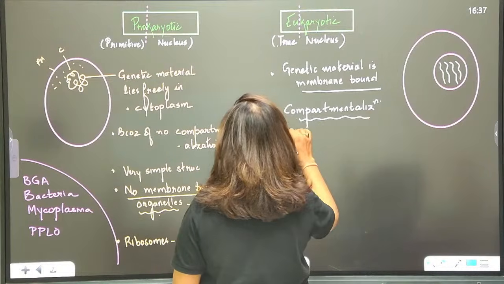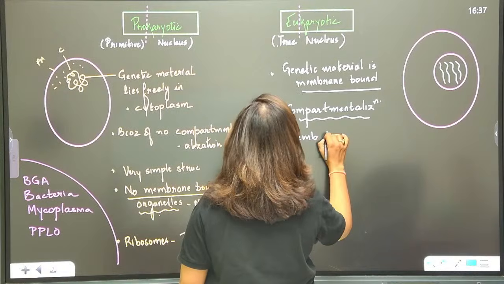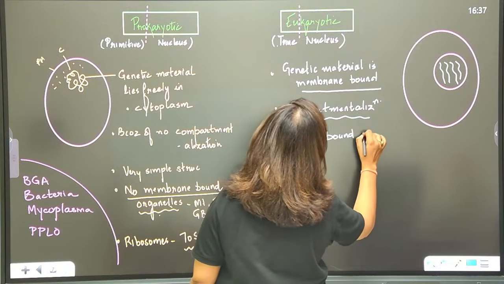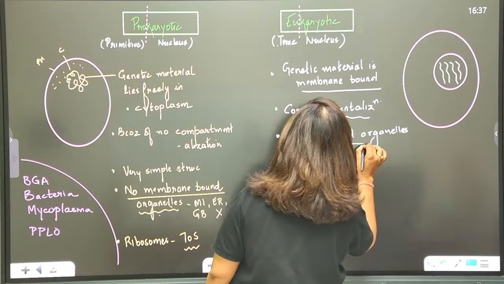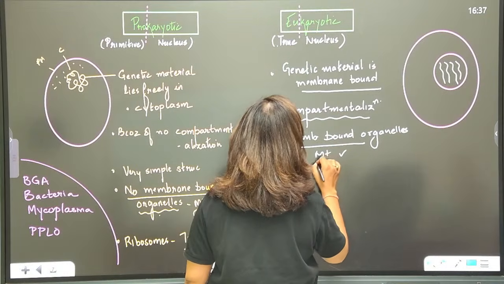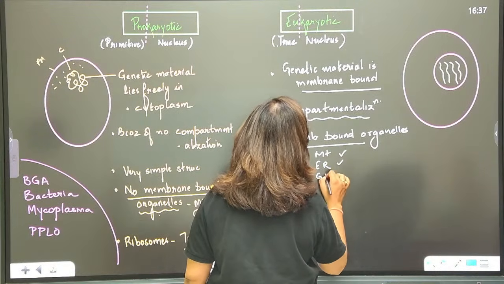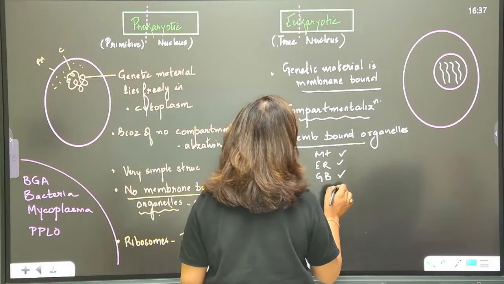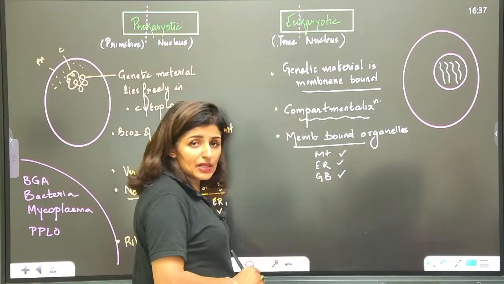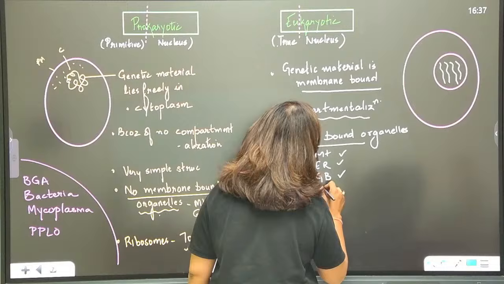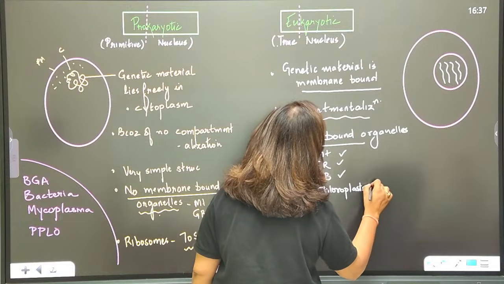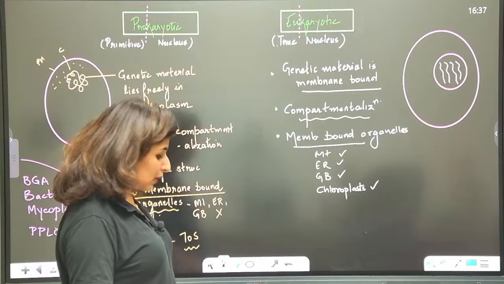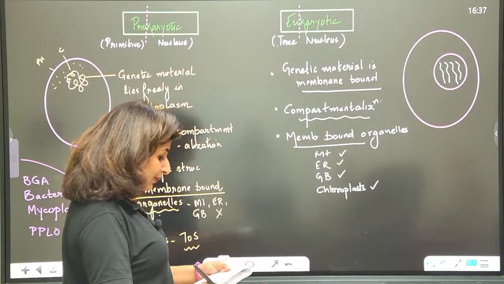So there are membrane bound organelles present here. Which are the membrane bound organelles? We have already told you, mitochondria, ER, Golgi bodies. We'll discuss each one of them gradually, right? All these structures are present. Is that clear? Chloroplasts, that means plastids, all present. Anyone with any doubt? Noted?